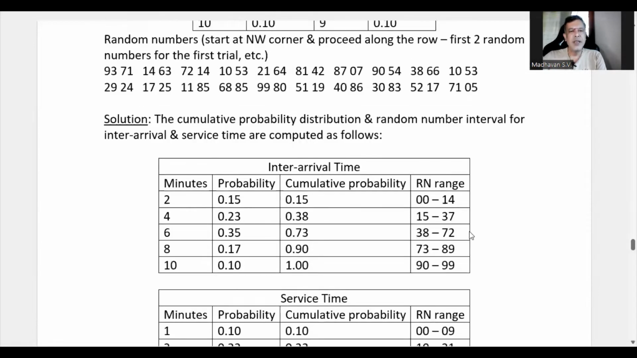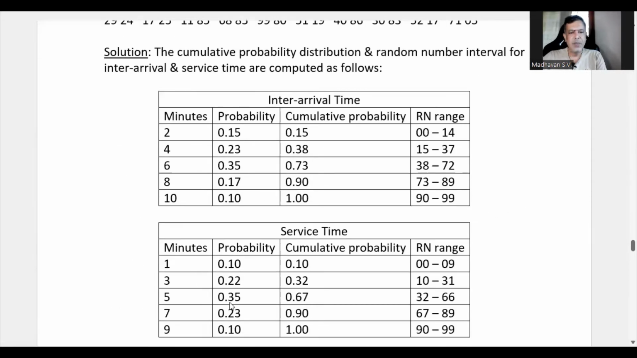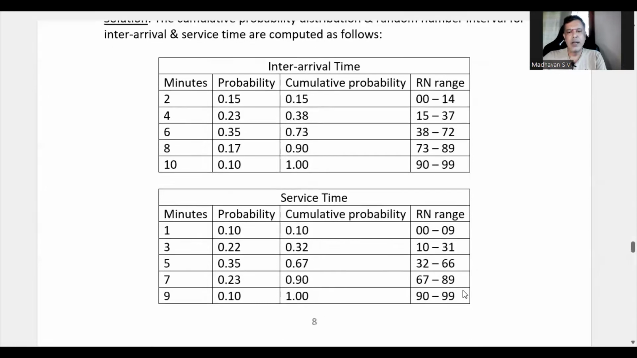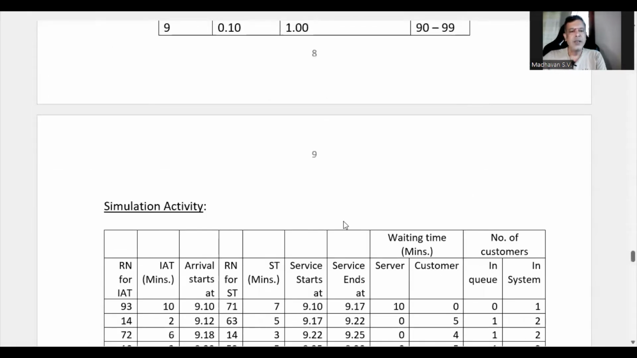Similarly, for service time, we are copying this data, that is 1, 3, 5, 7, 9, and the probabilities here, same thing. Then we calculate the cumulative probability, similar to how we did for inter-arrival time. Then we again assign random numbers for these minutes, like this 00 to 09, 10 to 31, like that. So we can start now the simulation activity.